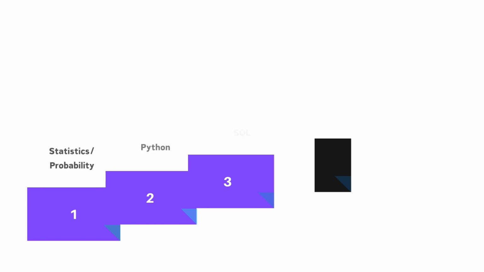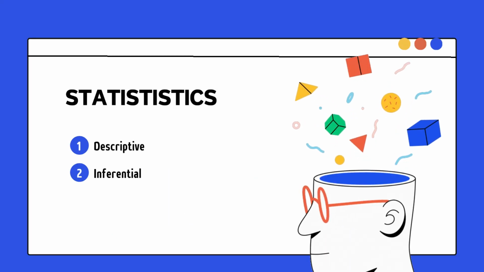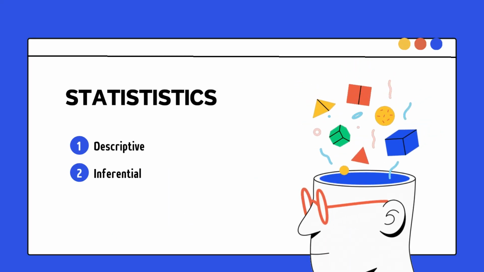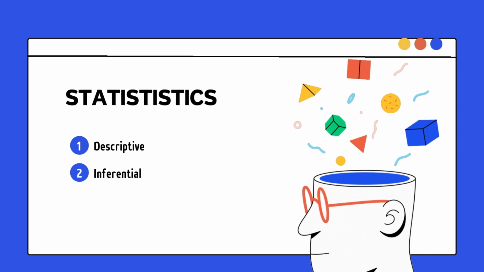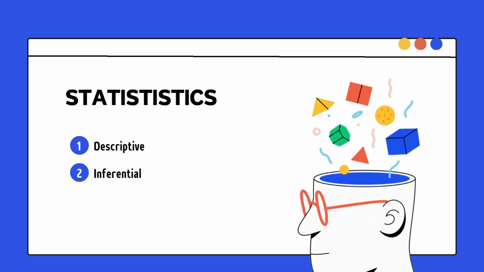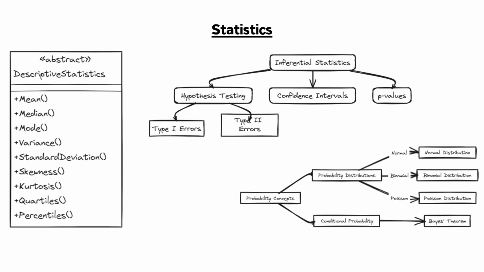Primarily, there are 2 types of statistics, which are descriptive and inferential. Under descriptive statistics, we will learn the measure of central tendency, which is mean, median, and mode, and measures of dispersion like variance and standard deviation, and skewness and quartiles and percentiles, of course.